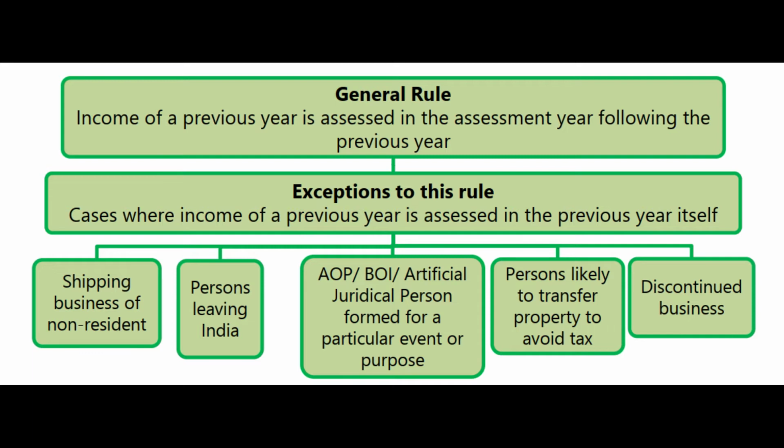But why are there some exceptions to this general rule? The common point in all these exceptions is that if the income of such a person who has earned some income in the previous year is not taxed in the previous year itself, then probably it may be difficult to catch hold of that person in the assessment year. Means we may not be able to track that person. We may not be able to find that person. He may vanish.